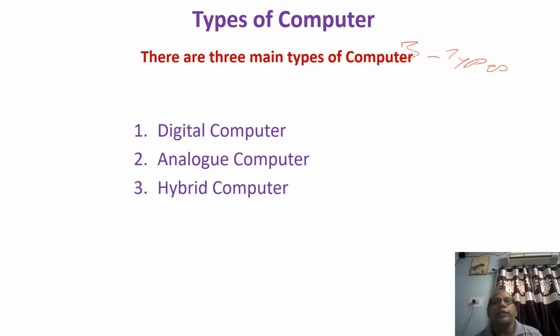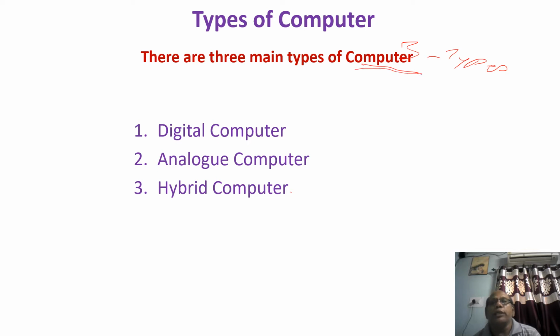Now we have seen that there are actually three main types. There are many types of computers, but out of these, we will only consider the three main types: digital, analog, and hybrid computers. Now, when you talk about the computer, what types of computer?